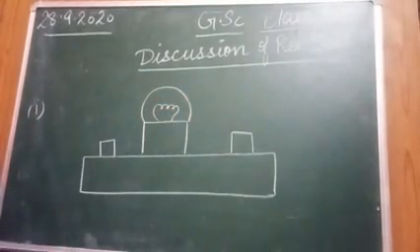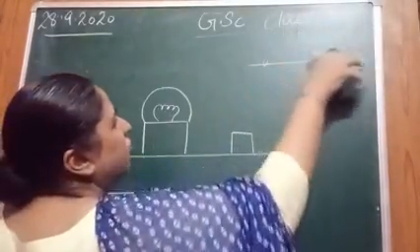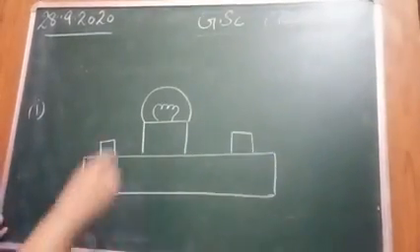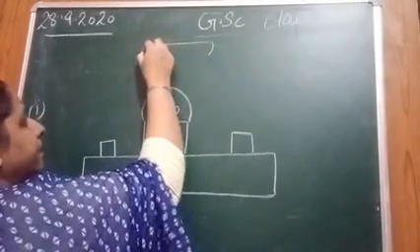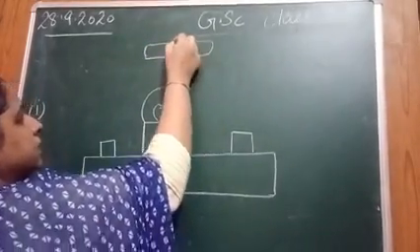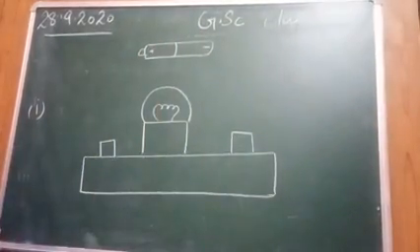This is a bulb, right? Let me raise this also so that we can easily draw. Then here you will draw the cell, right? Positive and negative terminal.